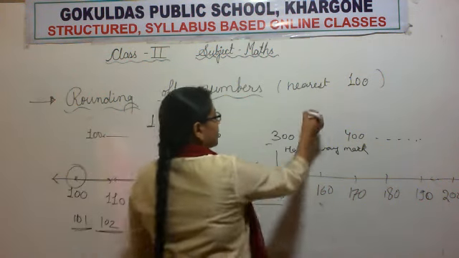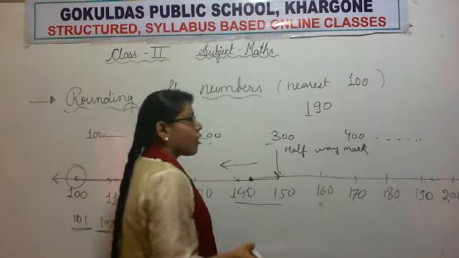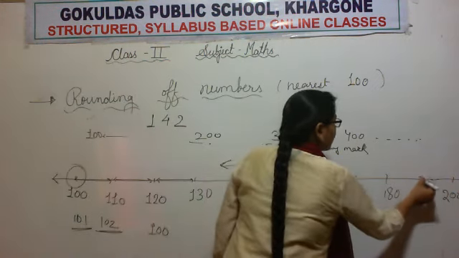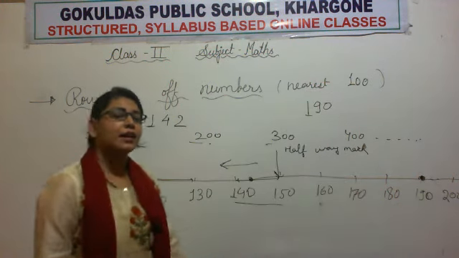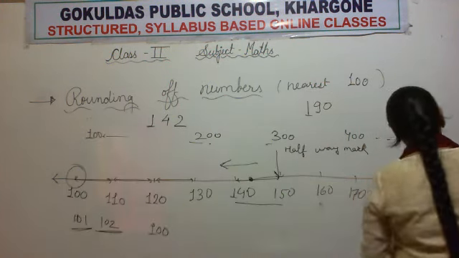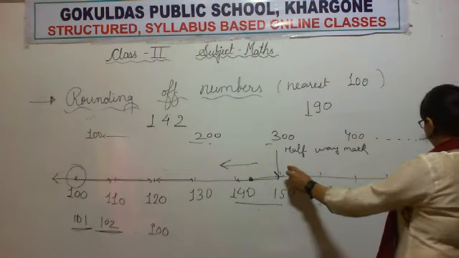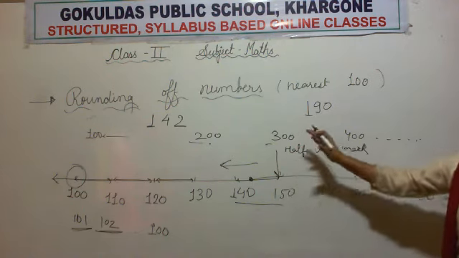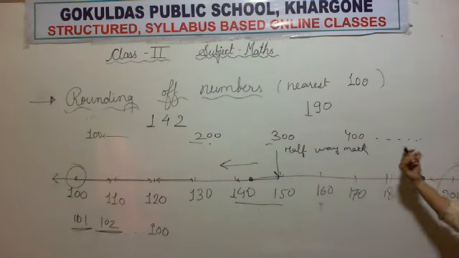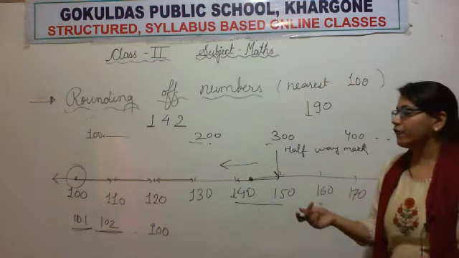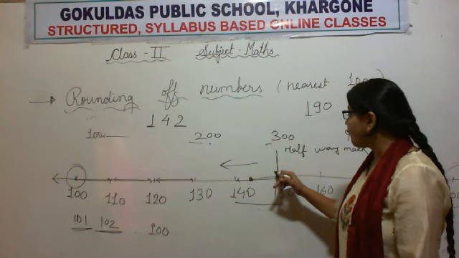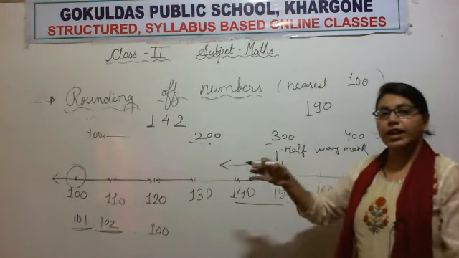Now suppose this is the number and we have to round it off. How will we round it off? First of all, we will mark the number on the number line. So we mark 119 here. Now see, this 119 is right of the halfway mark, so we will round it off to 200. Whenever the number is right of the halfway mark, we will round up, and whenever the number is left of the halfway mark, we will round it down, and when the number is the halfway mark itself, then also we will round it up.